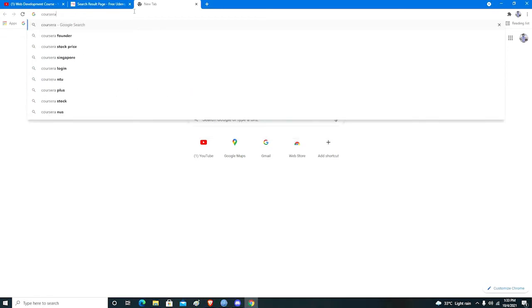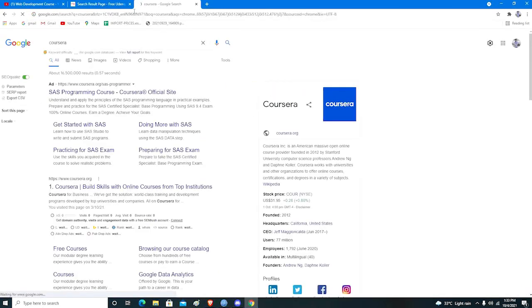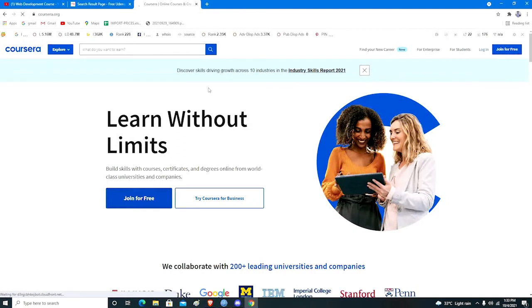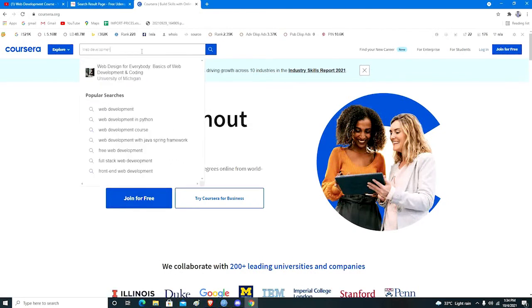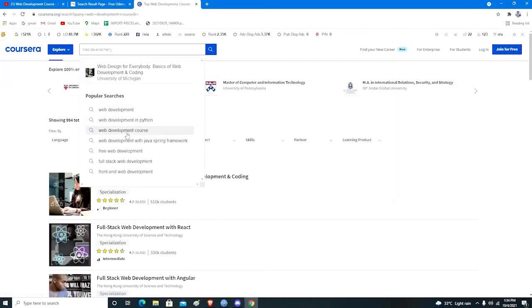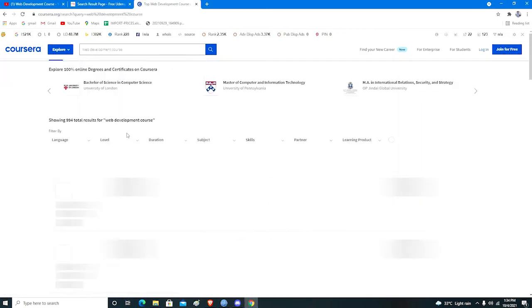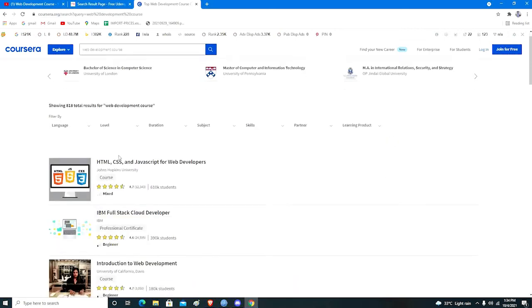Third is Coursera. We have to just search for Coursera and then click on the website. It is also a website which provides online courses. Here we have to write what we want to learn. We want to learn web development, so we write web development courses. Here you can see that courses of web development open.